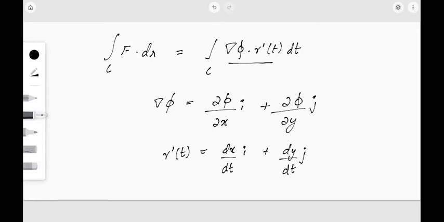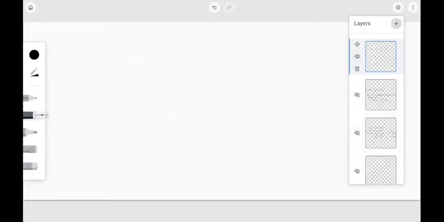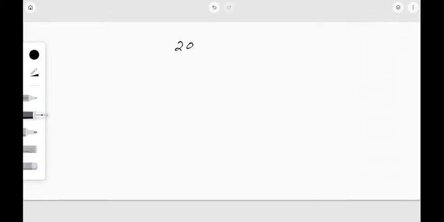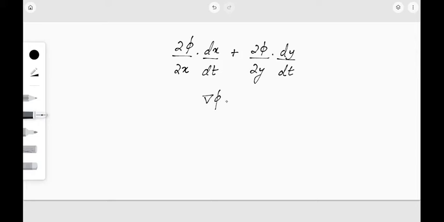It will be nothing other than ∂phi/∂x into dx/dt plus ∂phi/∂y into dy/dt. So this is grad phi dot r'(t), right?